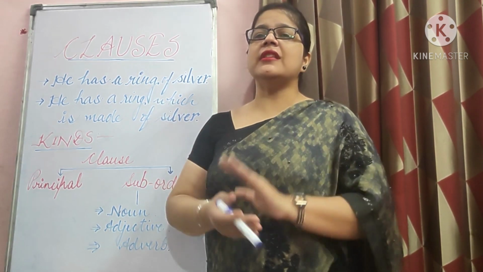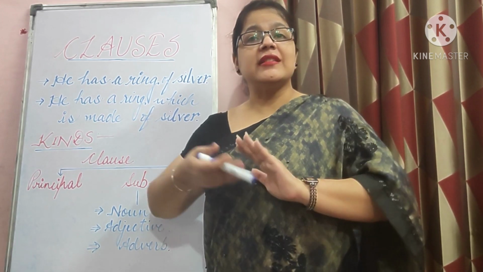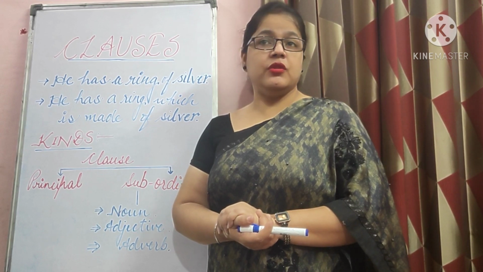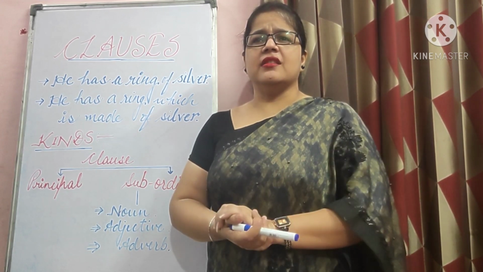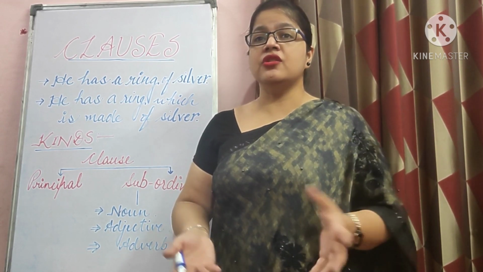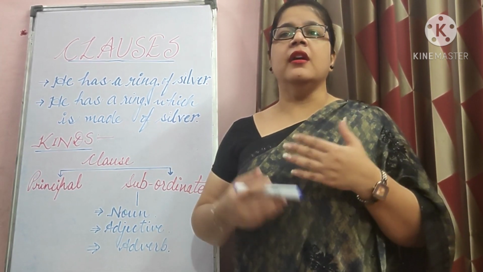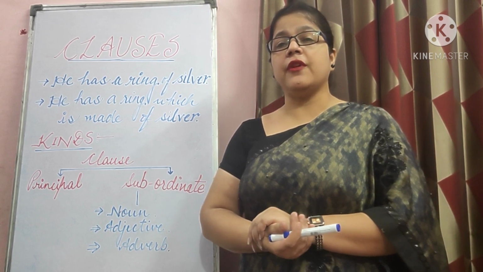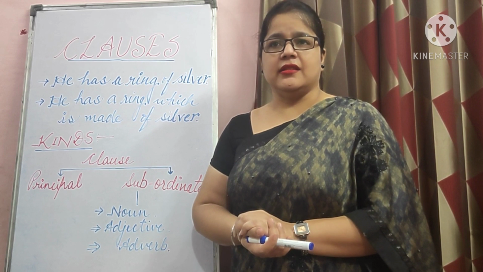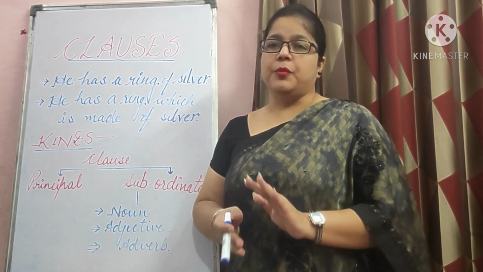Now the group of words in sentence 1, of silver, has a meaning or makes sense, you can say, but it does not make complete sense. The point is to be noted. It is not a sentence because it does not have a subject and a predicate, which are essential for a sentence, right? So such a group of words is called a phrase. How can we define a phrase now? A phrase is a group of words that makes sense but not complete sense. It has no subject and no predicate.